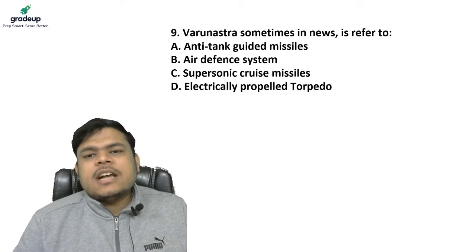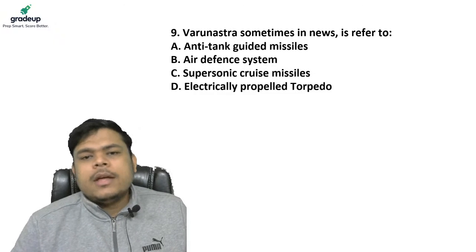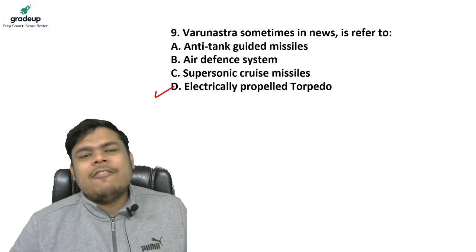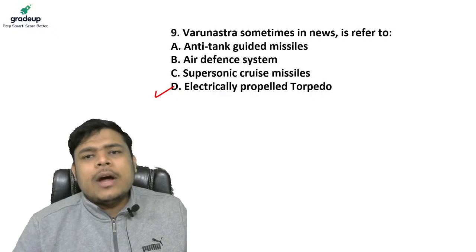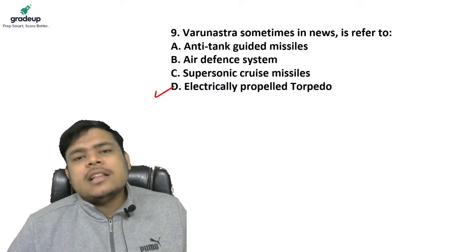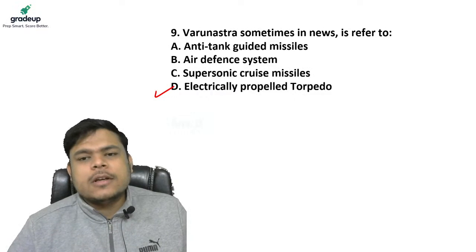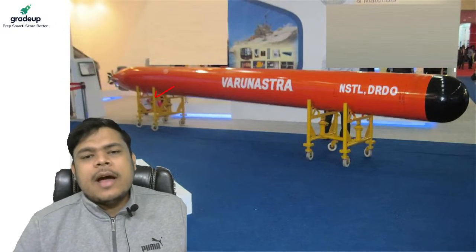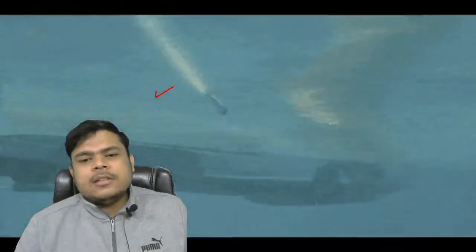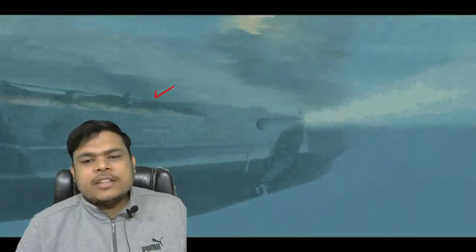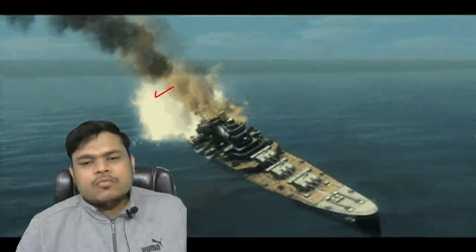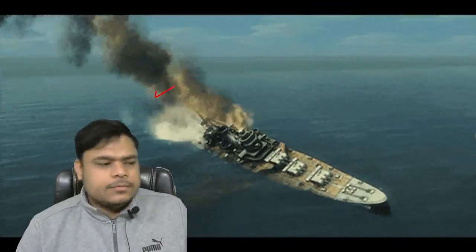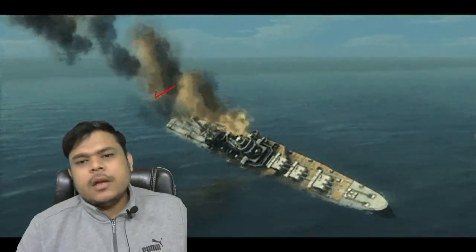Tell me, Varunastra sometimes in news is referred to, guys, it is nothing but an electrically propelled torpedo. Torpedo, guys, is a weapon used by submarines to attack other submarines or to attack other vessels or to attack even the shores. So this is a torpedo, as you can see, Varunastra, built by DRDO, and it is electrically propelled, my dear friends. As you can see, this is a torpedo in action hitting a ship. Fine.